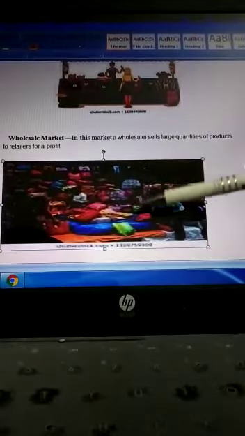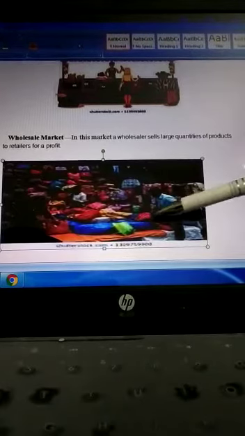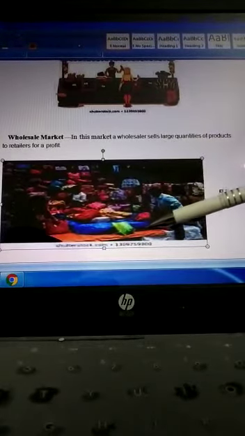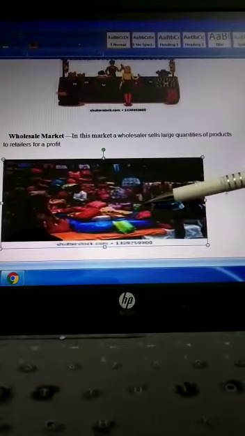because a wholesaler is a person who sells his product in large quantity for earning large profit. So we go to the wholesale market when we want to buy things in a large quantity, and retailers also buy things from the wholesaler, because the wholesaler sells his product in bulk. Then we go to the wholesale market when we want things in a large quantity.